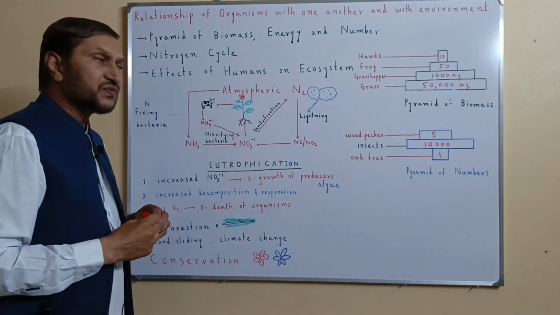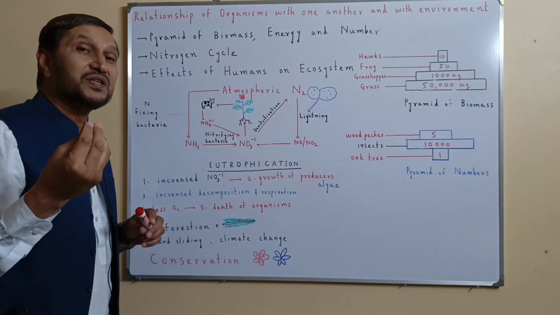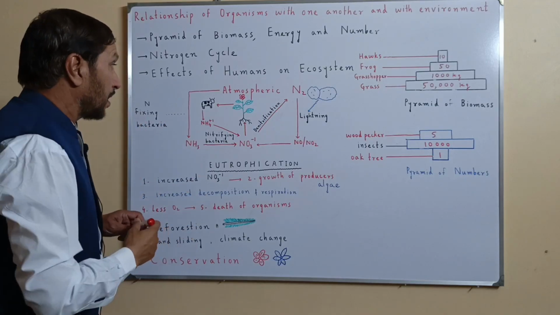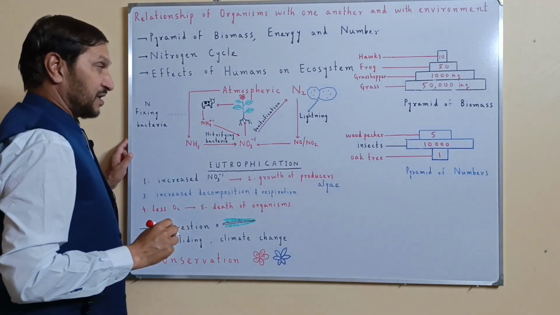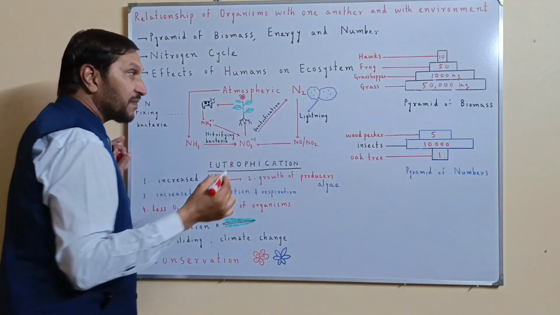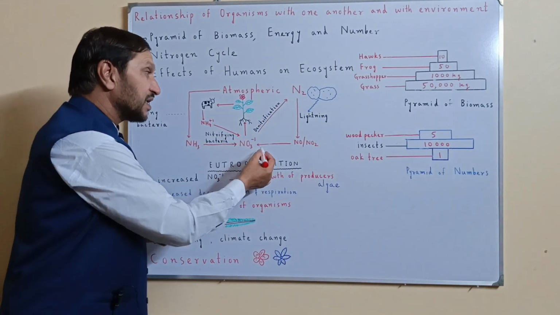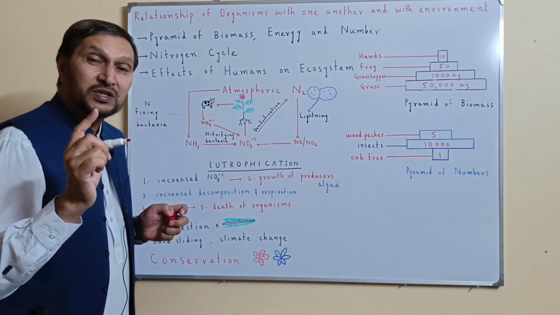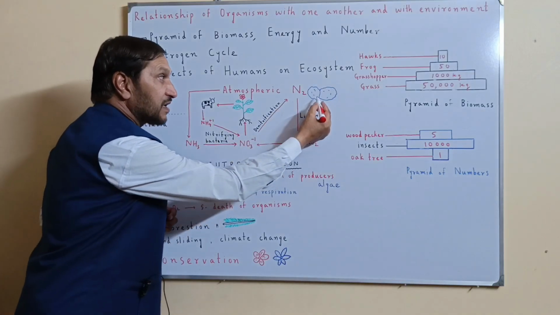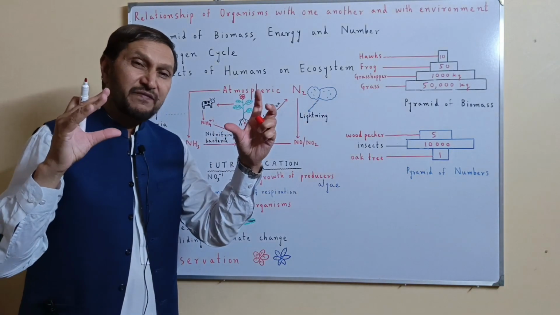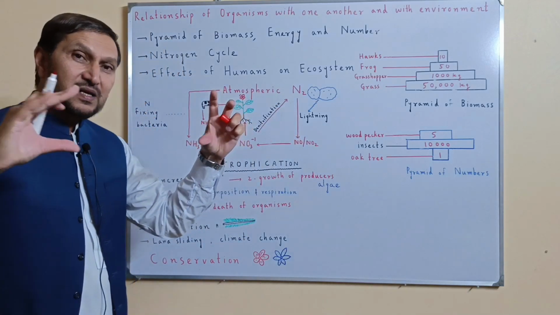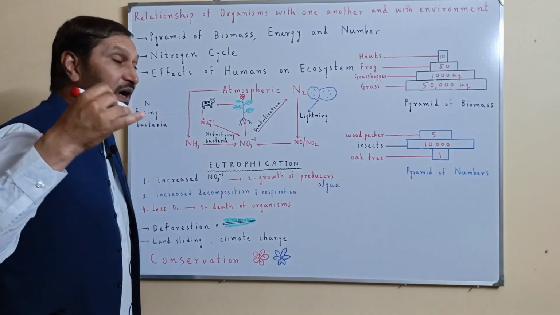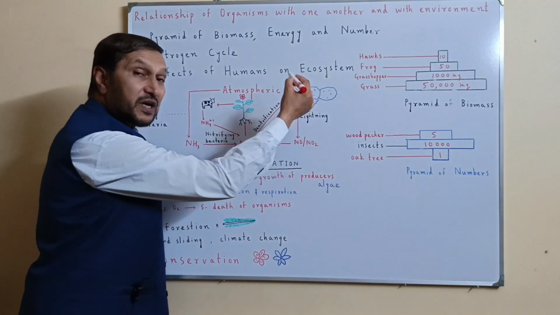As we know, in the atmosphere, the percentage of nitrogen is almost 78% in the air and 21% oxygen. Now, if we are talking about this atmospheric nitrogen, one method by which this nitrogen is fixed in the soil and becomes a part of the plant is lightning. When different clouds carrying positive and negative charges collide, it produces lightning. A high voltage of electricity is produced in the atmosphere.